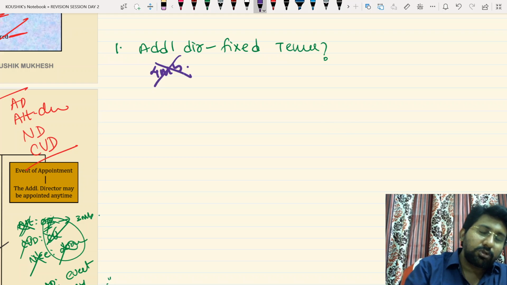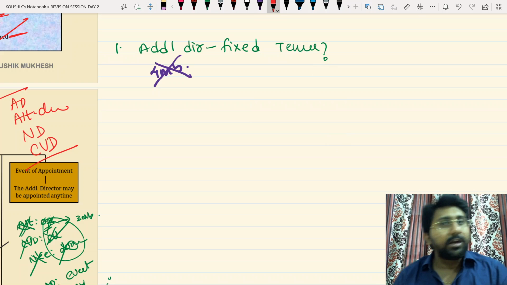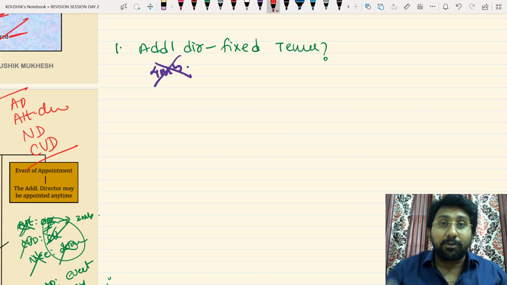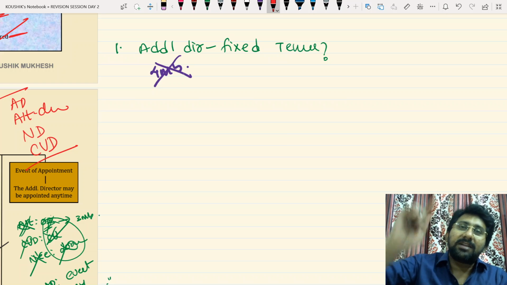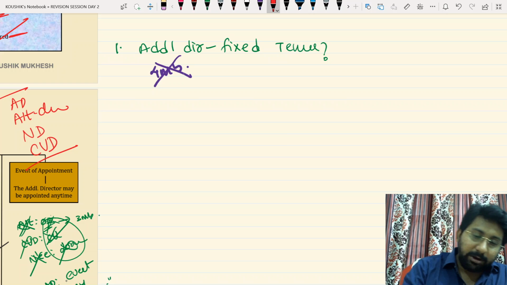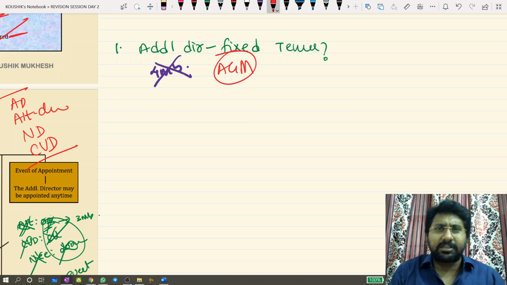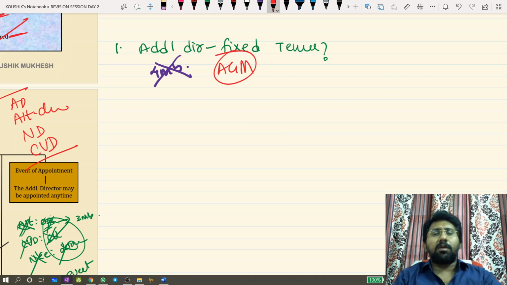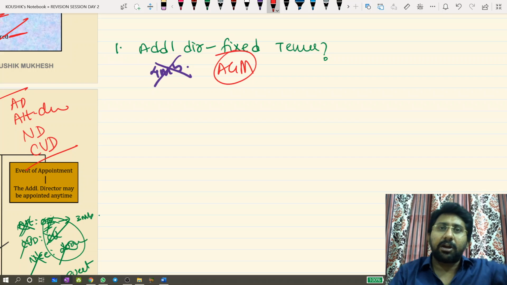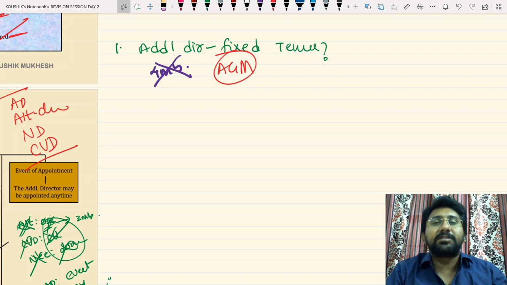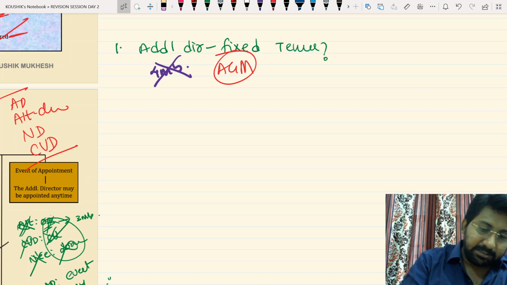Yes. You should not think. Just now you said at any time. Yes, I said you can appoint at any time, but you cannot prescribe the tenure. Appointment is only at the discretion of the board at any time. Once appointed, he can continue till the AGM, subject to his disqualifications and vacation. If he is not disqualified, if he is not vacated, if he does not resign, he can continue till the AGM. So can additional directors be appointed for a fixed tenure? No, not possible. This is the first one.